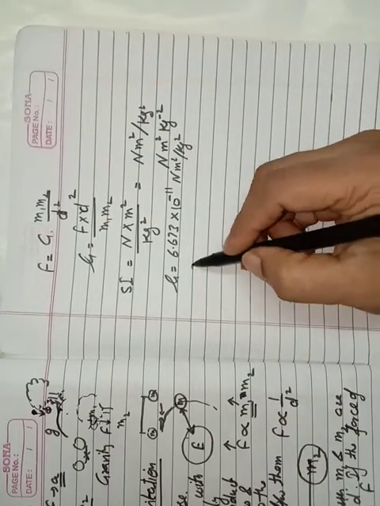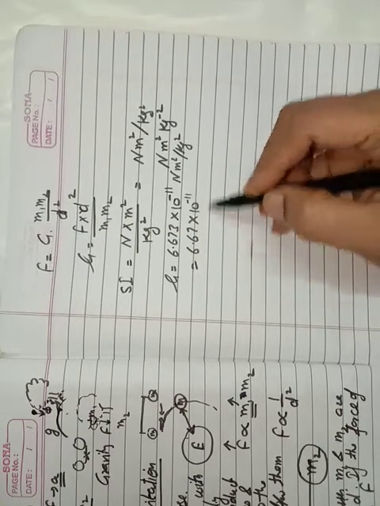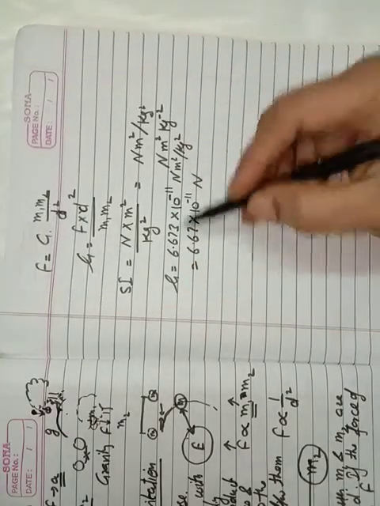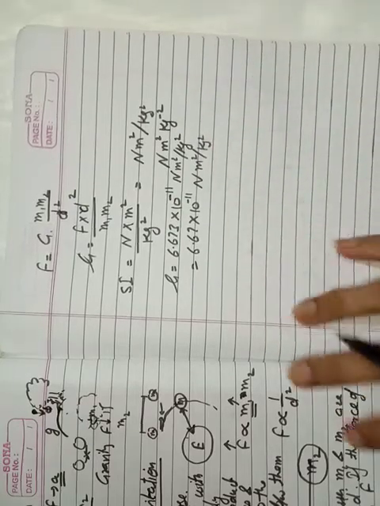And normally we use this value like 6.67 into 10 to the power minus 11. In numericals, we generally use this value for G, the universal gravitational constant.